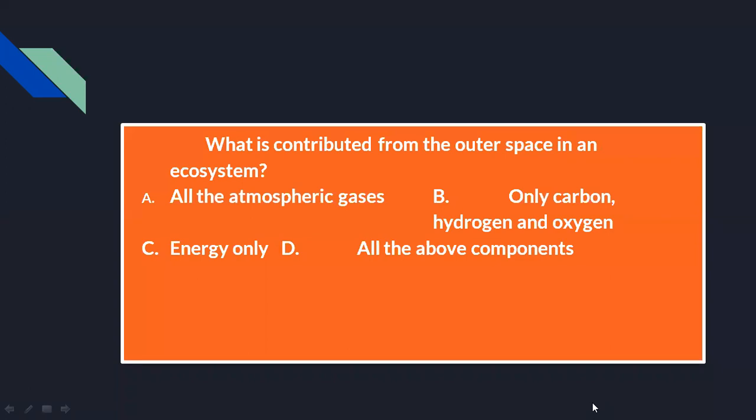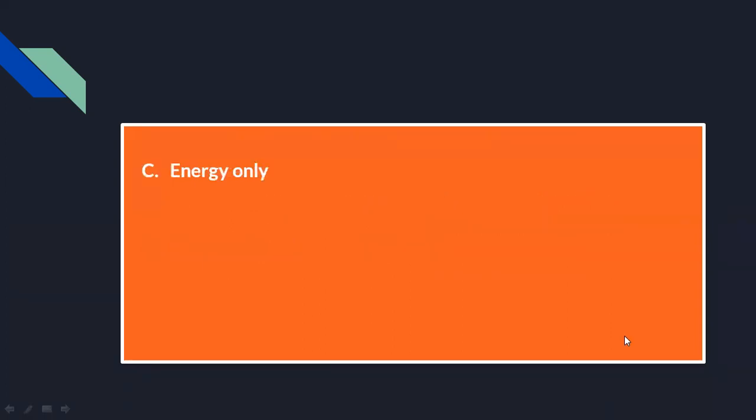Coming to the next question, what is contributed from the outer space in an ecosystem? Option A, all the atmospheric gases. Option B, only carbon, hydrogen, and oxygen. Option C, energy only. And option D, all the above components. So the answer will be energy only. From outer space, obviously you have seen that solar energy, so that's the right answer. Option C is the correct answer.